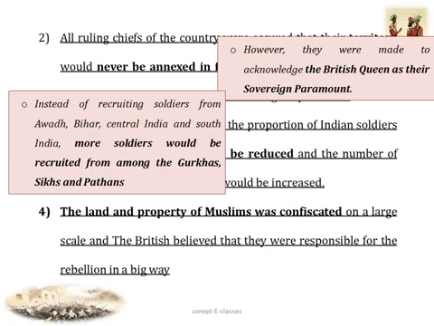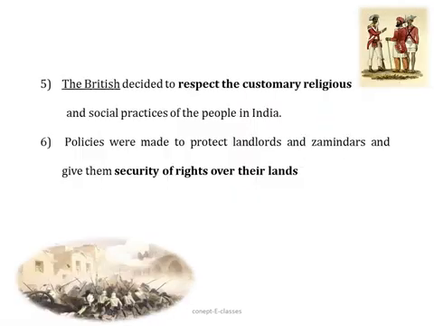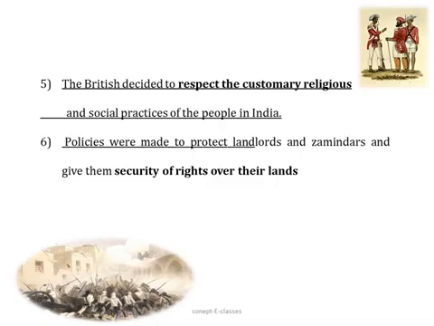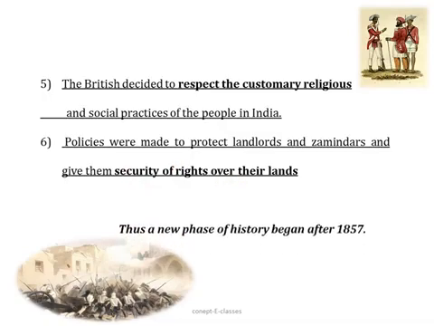Muslims were confiscated on a large scale, and they were treated with suspicion and hostility because the British believed that they were responsible for the rebellion in a big way. Now, the British also decided to respect the customs, the religions and social practices of the people in India, and policies were made to protect the landlords, the zamindars and give them security of rights over their lands. So from all these changes, we could understand that a new phase of history began after 1857.